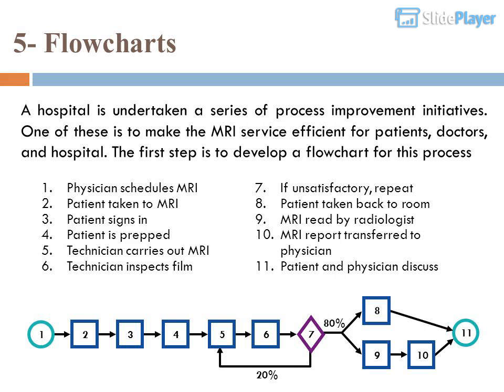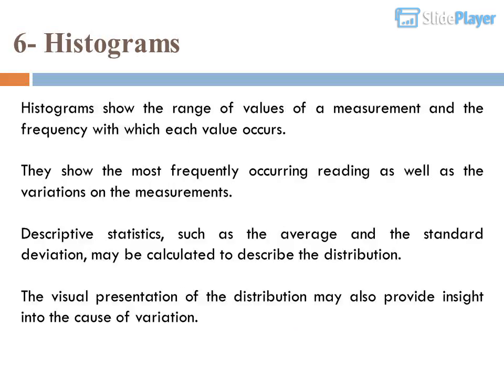6. Histograms. Histograms show the range of values of a measurement and the frequency with which each value occurs. They show the most frequently occurring reading as well as the variations in the measurements. Descriptive statistics, such as the average and the standard deviation, may be calculated to describe the distribution. The visual presentation of the distribution may also provide insight into the cause of variation.